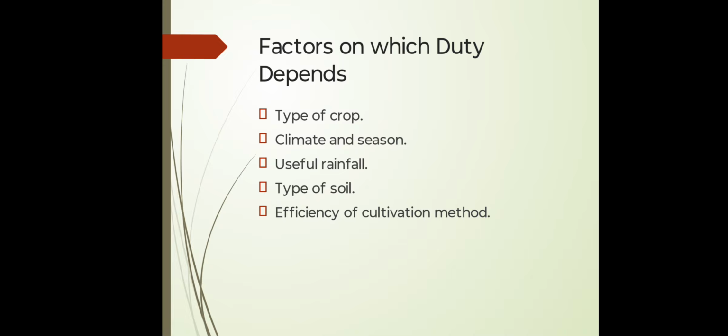And next is climate and season. As I stated earlier, duty includes the water lost in evaporation and percolation. These losses will vary with the season. Hence, duty varies from season to season and also from time to time in the same season. The figures for duties which we generally express are their average values considered over the entire crop period.